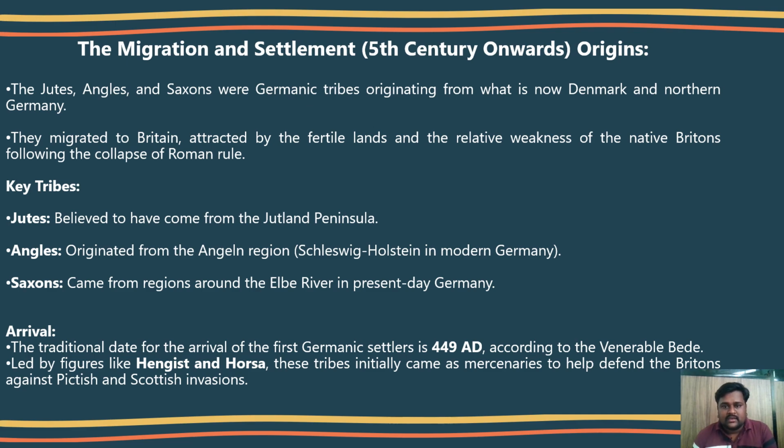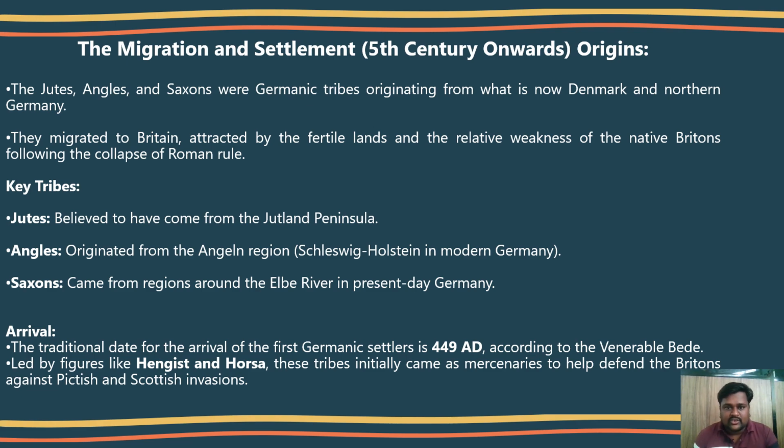The Angles settled in the East Midlands. It means Holstein in modern Germany. In Britain, seven kingdoms gradually emerged. These little kingdoms came together to form the United Kingdom of England in the 7th century.